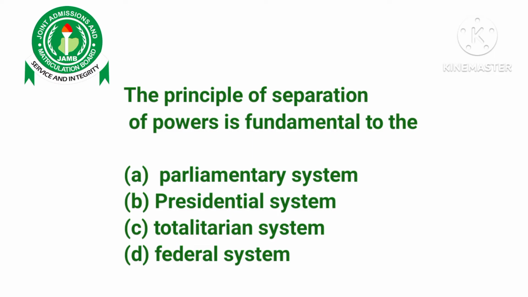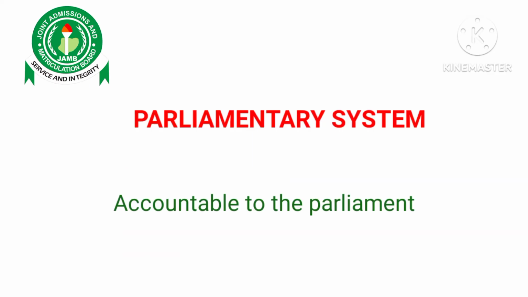We have option A, parliamentary system. A parliamentary system of government is a system of government where the head of state derives their democratic legitimacy from their ability to command the support or confidence of the legislature. Their legitimacy is dependent on the support or the confidence they get from the legislature.